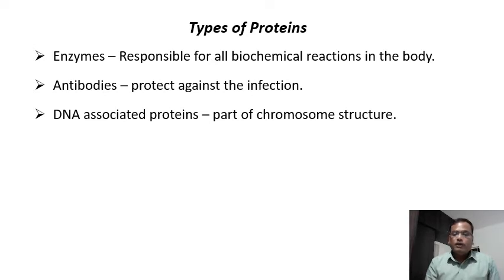Now, remember, every cell performs so many different types of biochemical reactions. Now, these biochemical reactions must occur in a body temperature environment. Now, that is the limitation of the biochemical reactions which happen inside the cell or inside the body. The biochemical reactions must happen at a very rapid speed, and they must happen at a low temperature, I mean at optimum body temperature. Now, that is achieved by these enzymes.